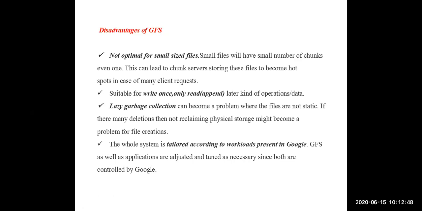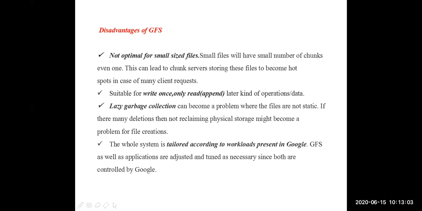We are jumping to the Hadoop distributed file system. Why are people moving from the Google file system to HDFS, the Hadoop distributed file system? Some drawbacks are there. First see the last drawback, then we will discuss the remaining ones.